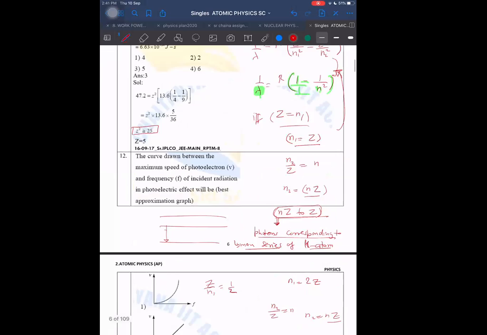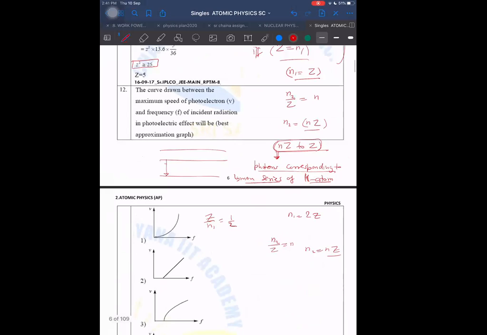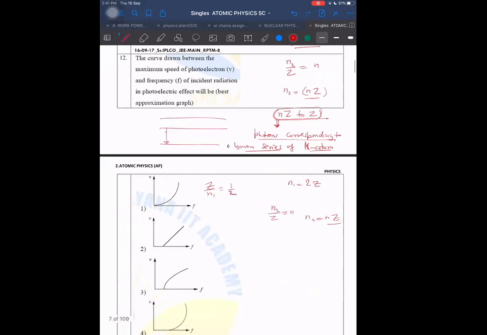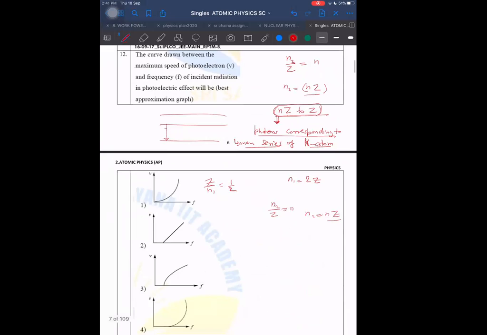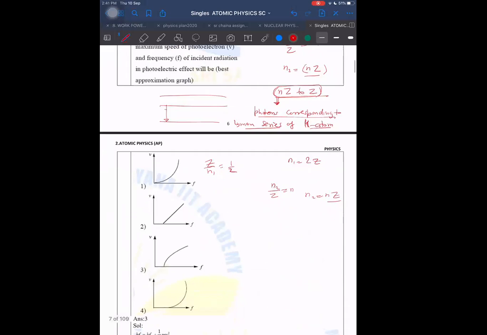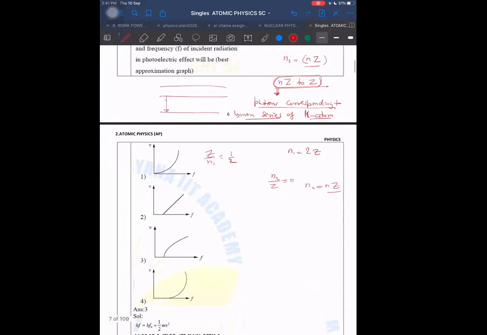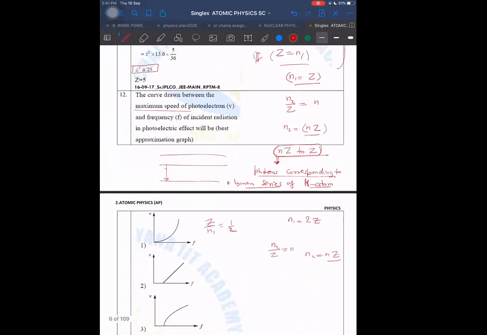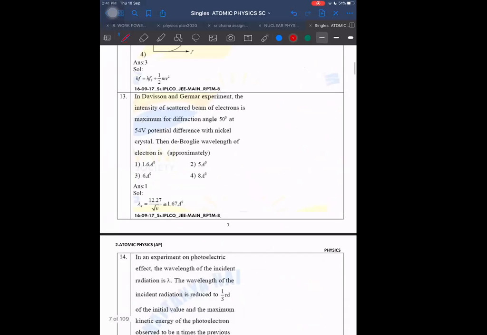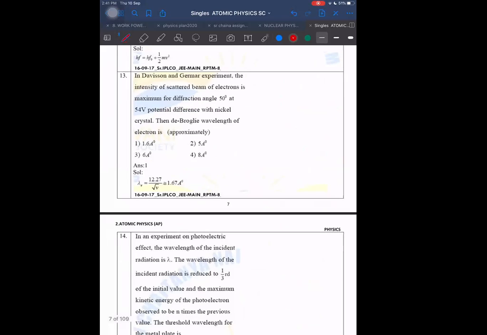Fine. Then question number 12. The curve drawn between the maximum speed of the photoelectron and the frequency of the incident radiation in the photoelectric effect. Photoelectric effect is not for this week. Let us leave it now. Davisson-Germer experiment, that can be there for this week.